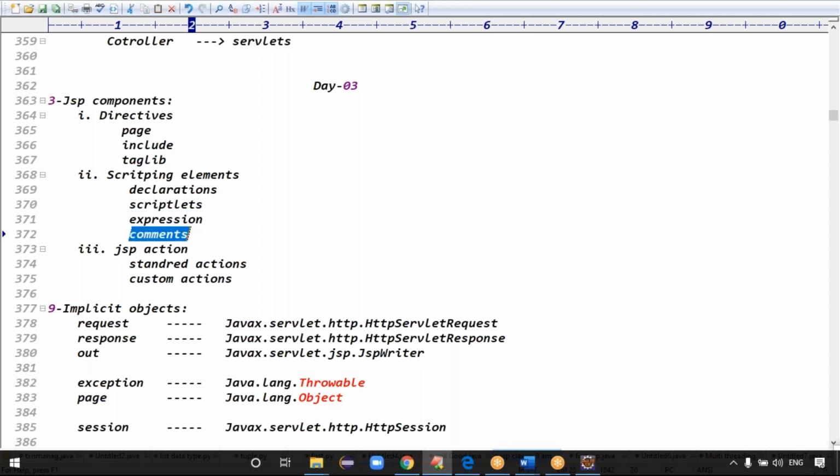Then how many types of comments do we have in total again? Three types of comments, right? Total three types, guys. One is Java based comments, XML based comments, JSP based comments, right?